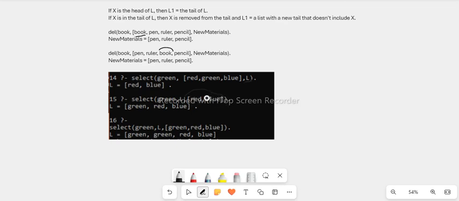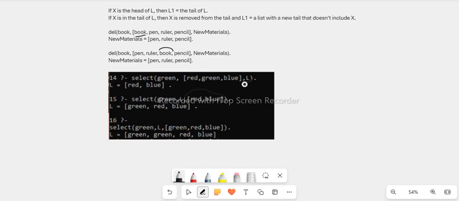That is what remains, meaning our list that we want to remove green from will have green as the head, then red and blue will be the tail. And if you check the answer, the green now is the head of the list, and then red, blue is the tail of the list. So the answer is actually based on the variable.